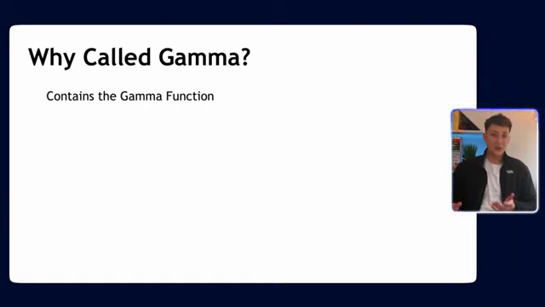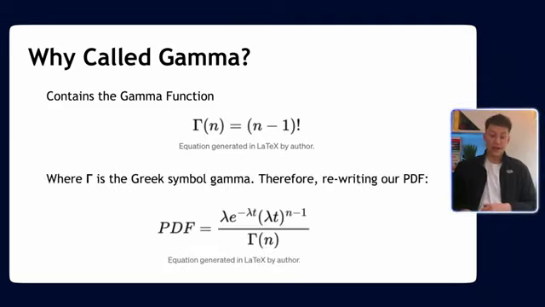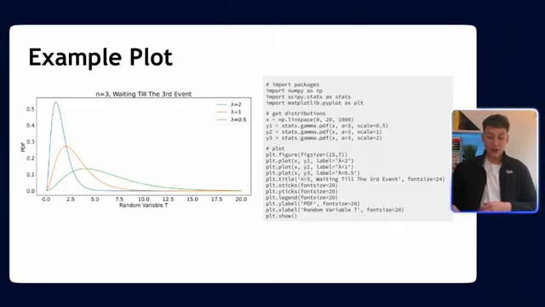Now you may be wondering, why is it called the gamma distribution? Well, there's a good reason for it. It is this formula here, (n minus 1) factorial over lambda, called the gamma function. And this is basically the denominator of the gamma PDF we showed in a previous slide. Here, gamma is a Greek letter, and so we can rewrite the PDF using it like this. We replace the denominator with the gamma function. And that's the reason it's called the gamma distribution. Nothing really too fancy, more just that it has that gamma Greek letter attached to it, which makes it called the gamma distribution.